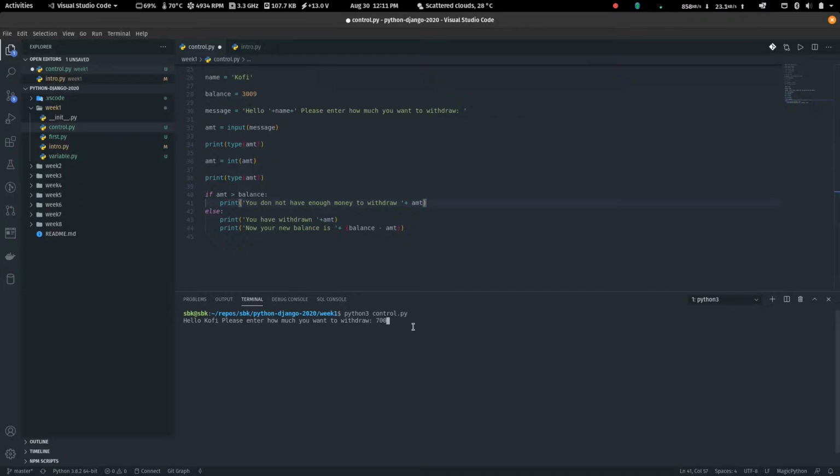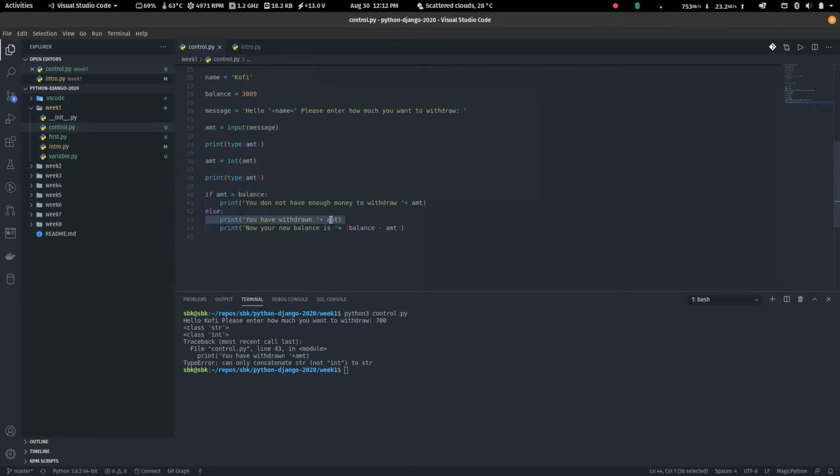So let's enter 700. Kofi wants to withdraw 700, but we are still getting an error on line 43. What is that error saying? It's saying you can only concatenate str to str, not int, right? So if you remember, we converted this amt into what? An integer. And now we are trying to add, this is a string, right? We are trying to add a string to an integer.